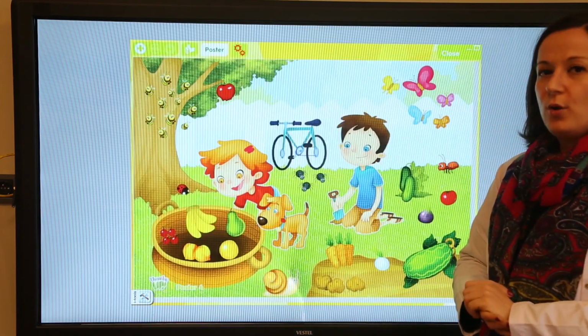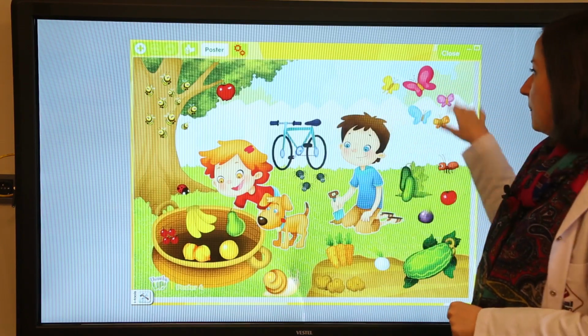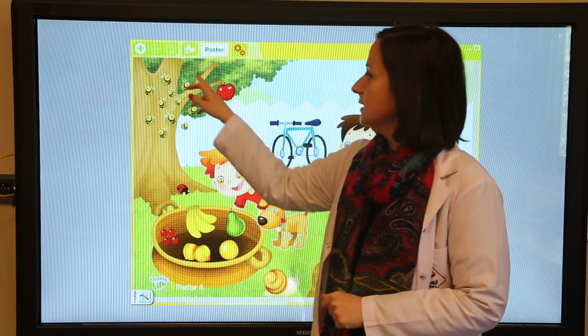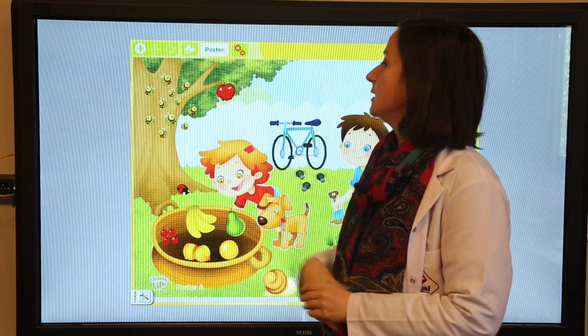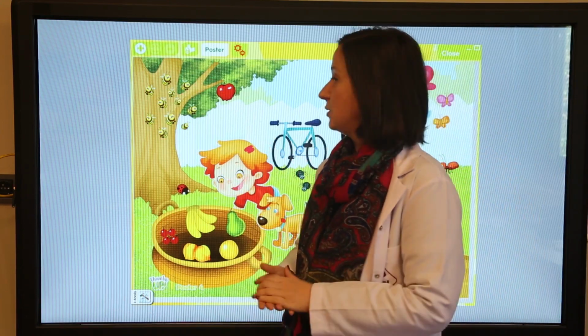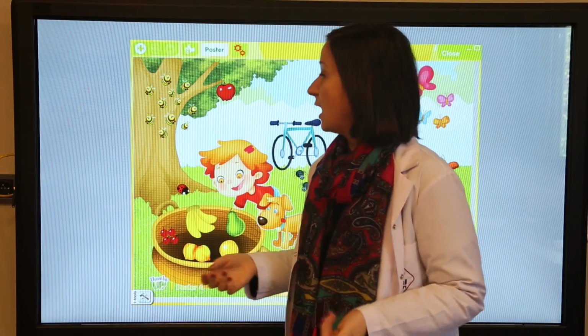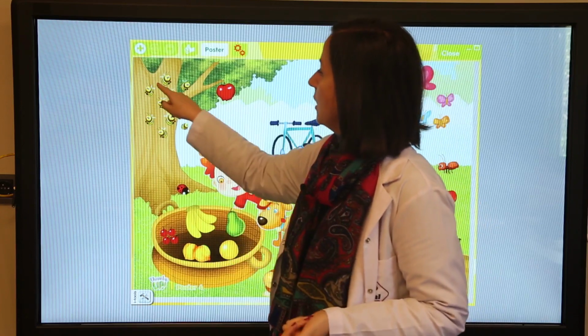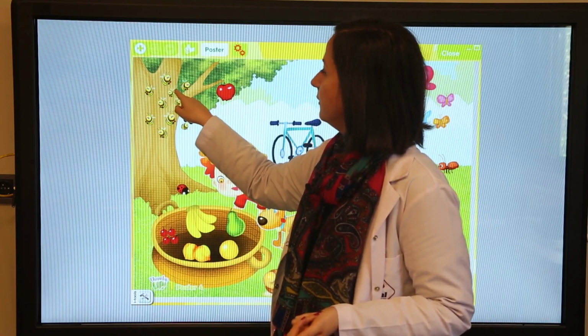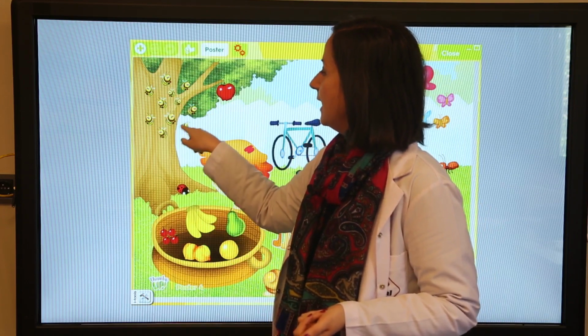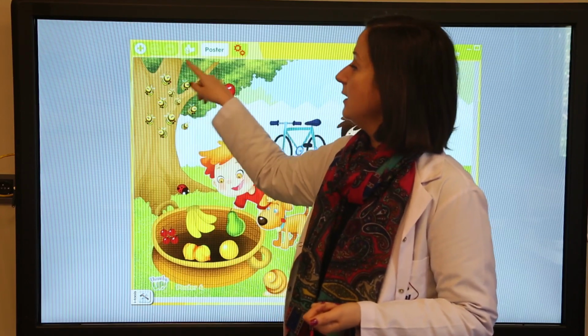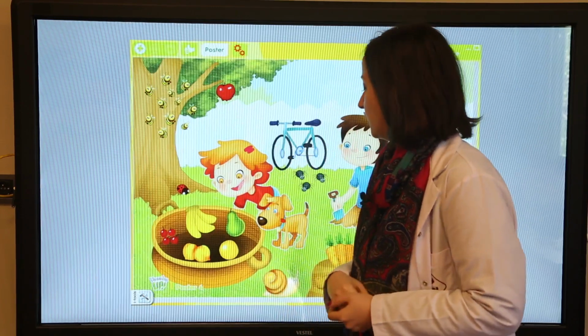As you see, there is a poster. Now we will talk about the posters. Okay, what are these? These are bees. How many bees can you see? Let's count the bees. 1, 2, 3, 4, 5, 6, 7, 8, 9, 10, 11. There are 11 bees, okay?